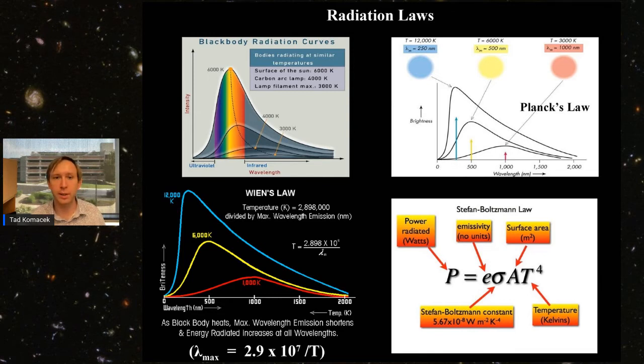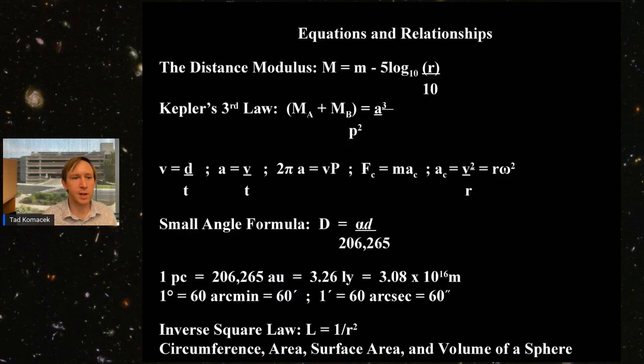And so we can use these laws to fundamentally understand the properties of stars and other objects just by studying their radiation. And so stellar radiation laws are a fundamental part of the event that we include every year. And then along with these stellar radiation laws, we also include some basic equations and relationships, and these are ways to calculate other fundamental physical properties of stars and other astrophysical objects.